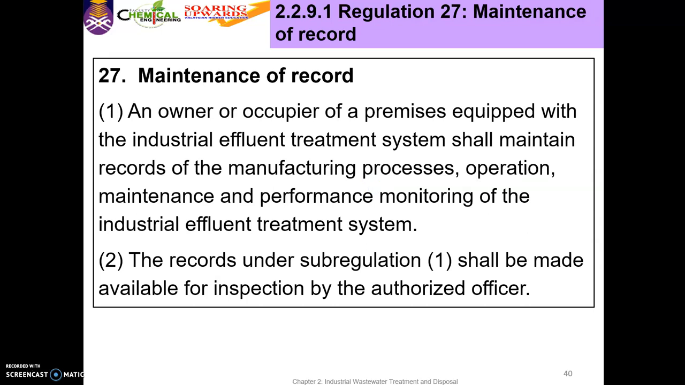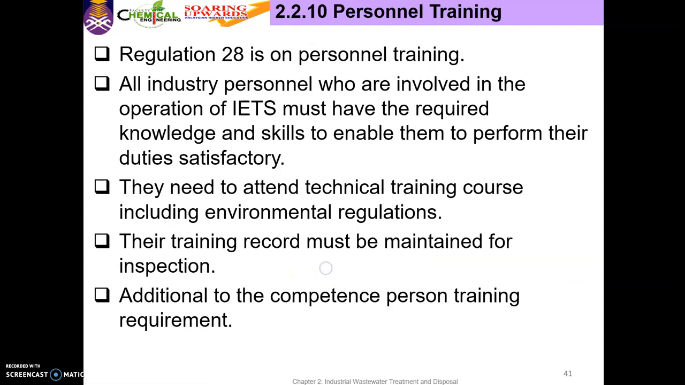Okay. And then regulation number 27 is about maintenance of record. Okay, so an owner must maintain the records of the manufacturing process, operation, maintenance, and performance monitoring of the industrial effluent management system. The record under sub-regulation 1 shall be made available for inspection. So, and then next is regulation 28 is for personnel training. So, all industry personnel who are involved in the operation of IETS must have the required knowledge and skills to enable them to perform their duties satisfactorily.